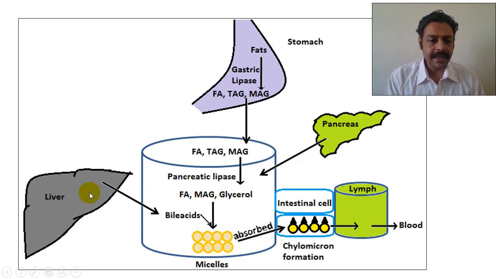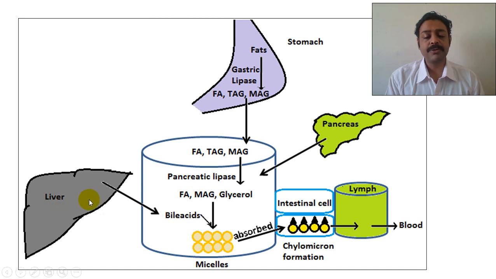See, you can see here the fat we are eating is digested by gastric lipase. So what happens? Triglyceride becomes mainly 2-monoacylglycerol. Only 30% will occur in the stomach. The remaining 70% will occur in the intestine by the enzymes pancreatic lipase and colipase. So it is completely broken down; glycerol, 2-monoacylglycerol and fatty acids will be released.